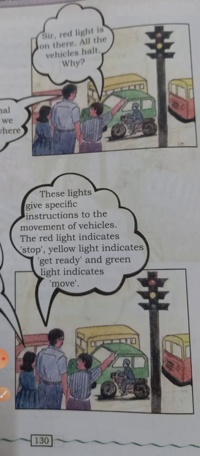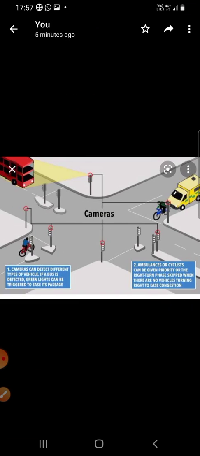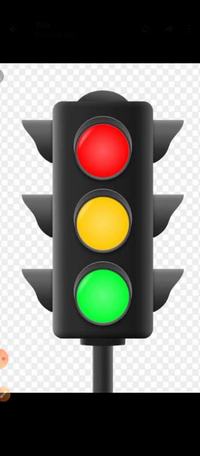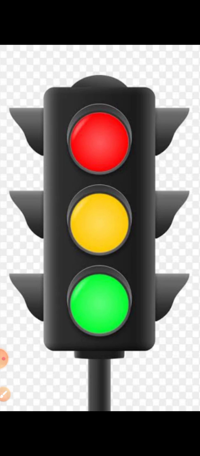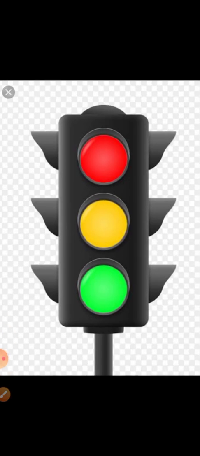The red light indicates stop. Yellow light indicates get ready or wait. And the green light indicates to move or to go.